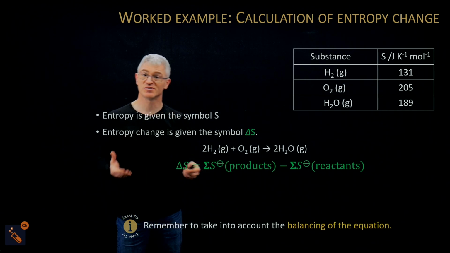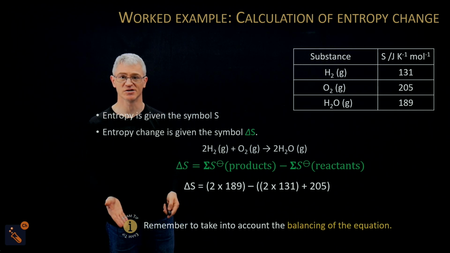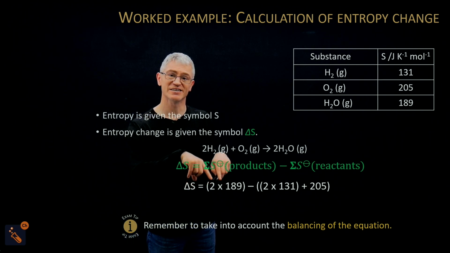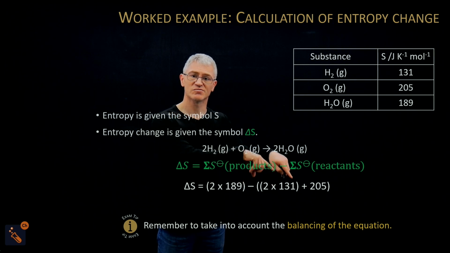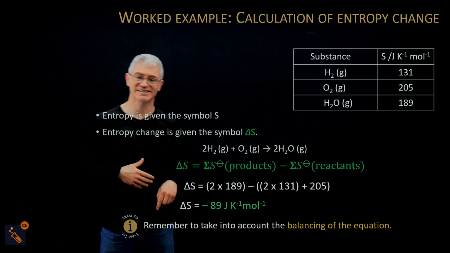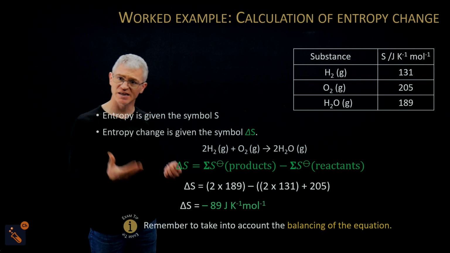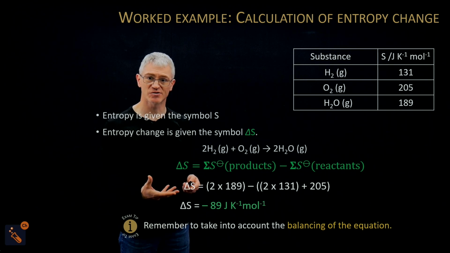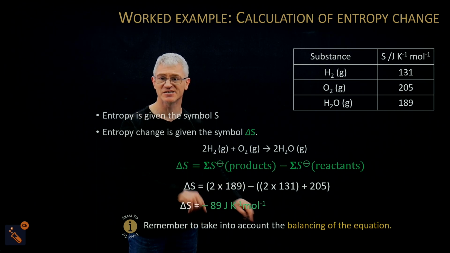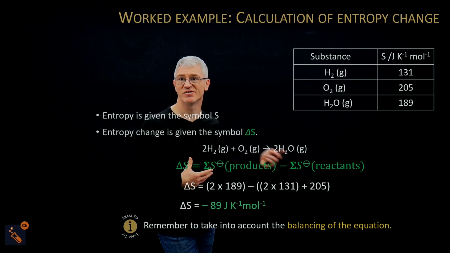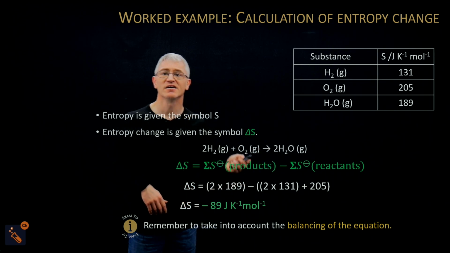So really important, take into account the balancing of the equation. That's where most of the problems happen. So delta S is 2 times 189 minus 2 times 131 plus 205, which is minus 89. Now, do a quick check when you do these, because the only problem that you really come across is one or two problems. One, you forget to balance the equation, and two, you might get these numbers the wrong way around. Okay? So there's a quick check.